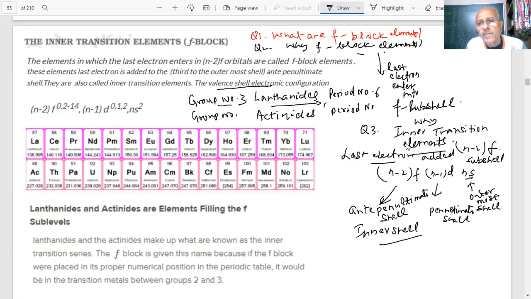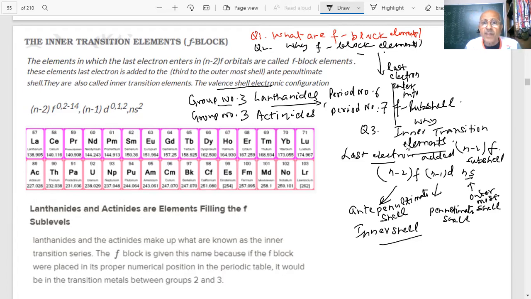So actinoids are in the 7th period. And group number? Group number is also 3. Both come from group 3, the same number 3. So they are taken out from group 3, but they have different period numbers.